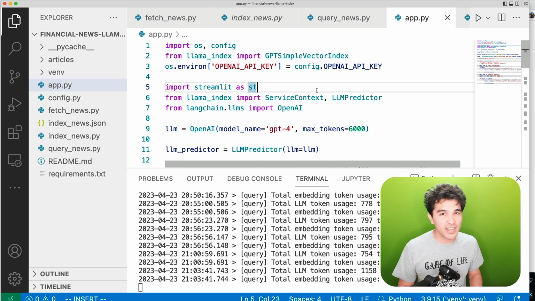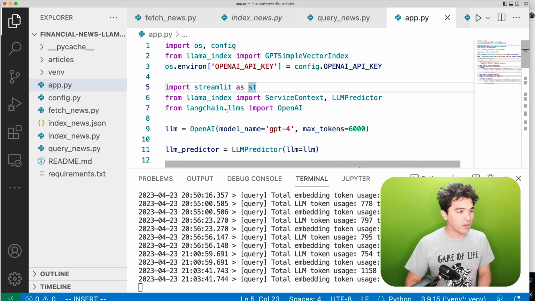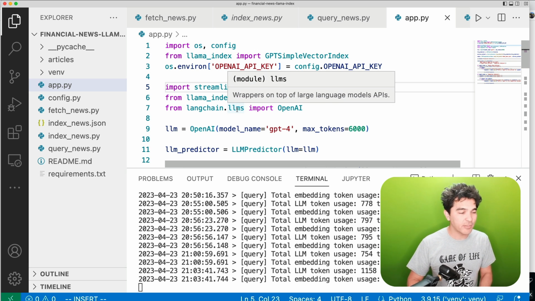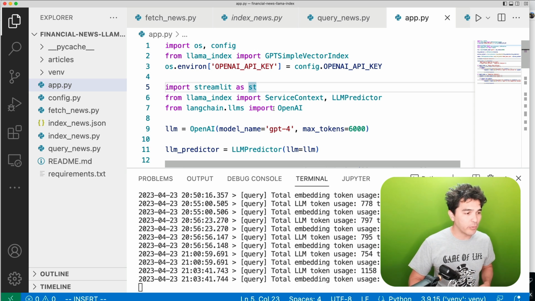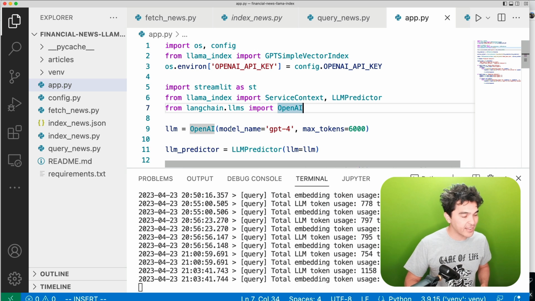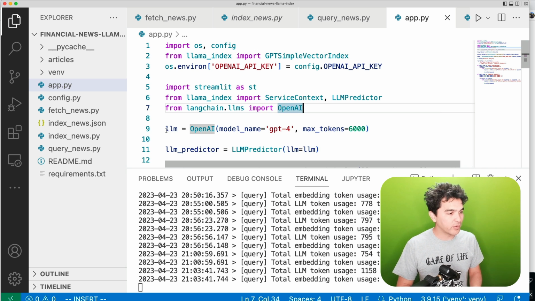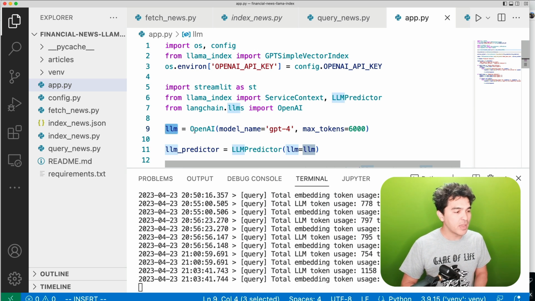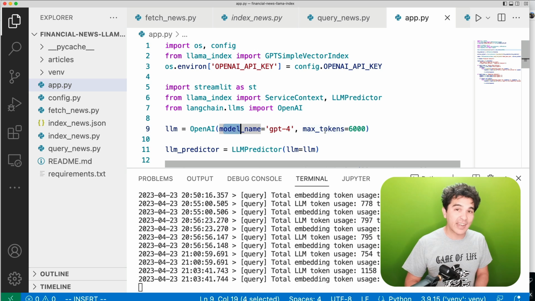And so how do I specify that I want to use GPT-4? So from langchain.llms, from the large language models, I'm going to import OpenAI. So this OpenAI class right here. And when I instantiate that, you see that I can pass in a model name. And so I'm going to create a new variable called LLM. I'm going to instantiate OpenAI. And on model name here, I'm going to specify GPT-4 and a max number of tokens. And so I used 6,000 here.